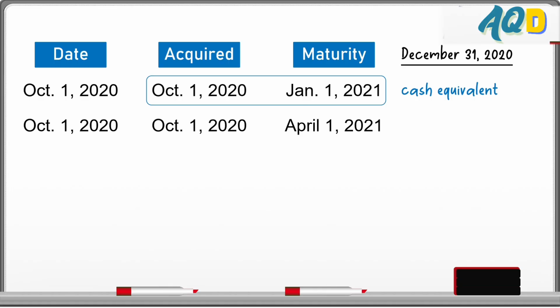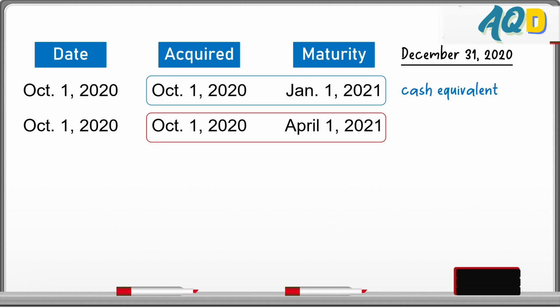So in here, it's acquired on October 1, 2020. Comparing these dates, October, November, December, January, February, March, acquired 6 months from maturity, it can no longer qualify as cash equivalent. So first, you compare these dates, and since it does not meet our 3-month rule, it is no longer a cash equivalent. The next question is, if it is not a cash equivalent, what classification will it go to?